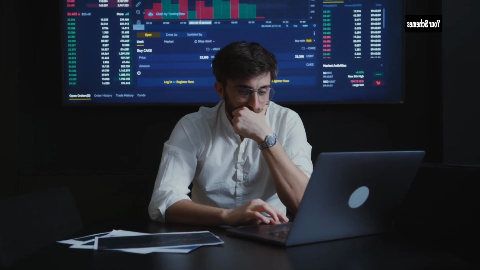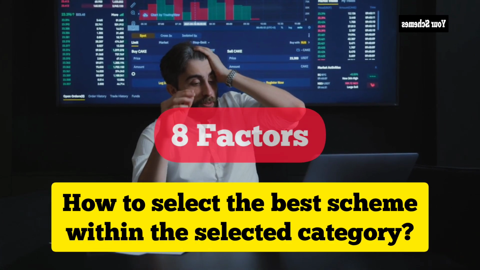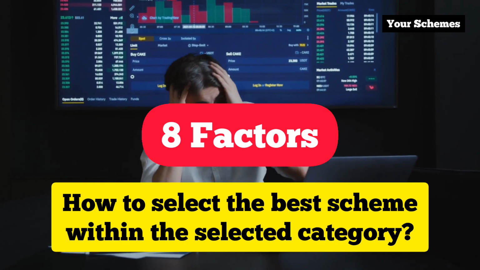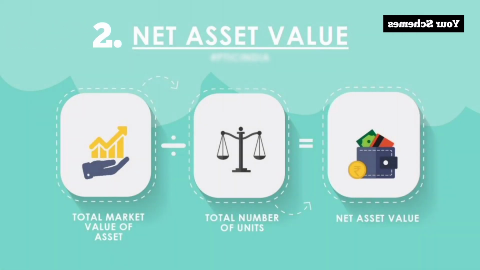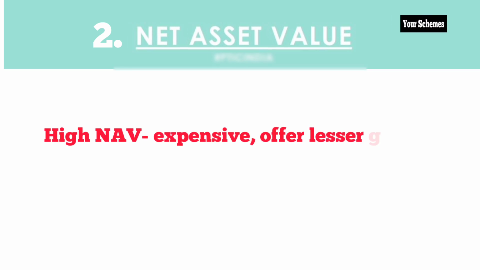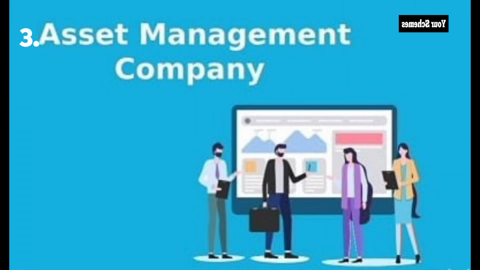Now, after selecting a category, that is equity or debt or hybrid or anything, how to select the best scheme within this category? For that, you need to analyze the fund performance. Compare 3 to 5 year performance against the benchmark. Check how consistent the fund has performed. Next would be net asset value, that is NAV. It refers to the market value per unit of a mutual fund. Mutual funds with high NAV are expensive and offer lesser growth, whereas lower NAV costs less and gives more growth opportunities.